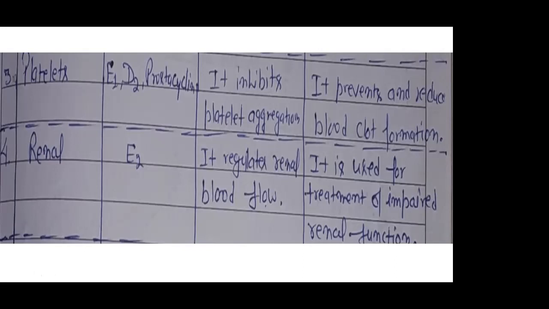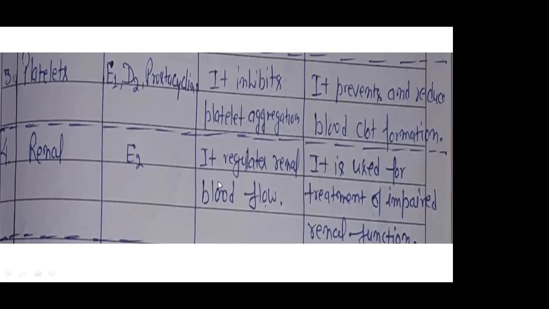Then there is proper, controlled blood flow, and it is used for treatment of impaired renal function. It means if there is some problem in our renal part, especially due to not proper blood flow, that will resolve if we use prostaglandin E2, right?